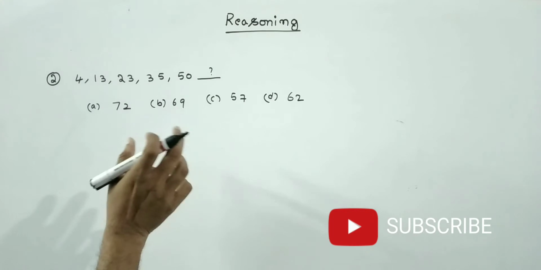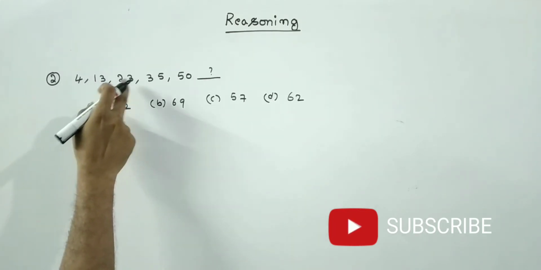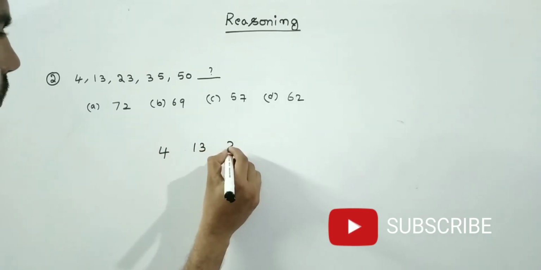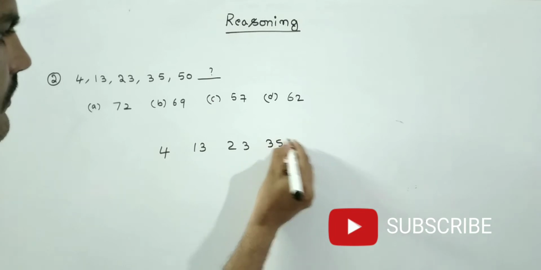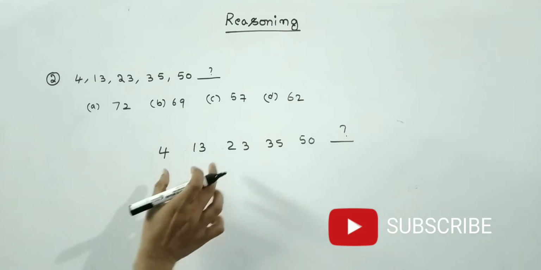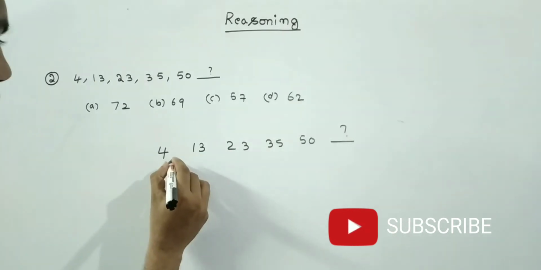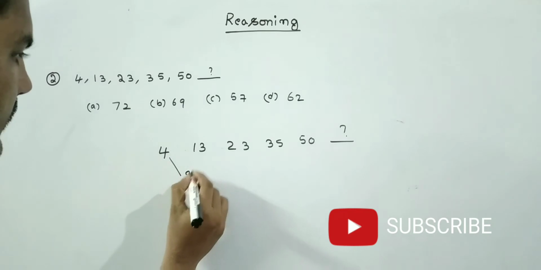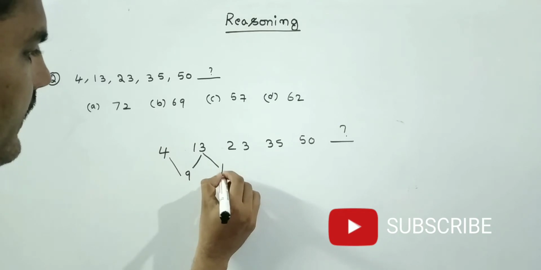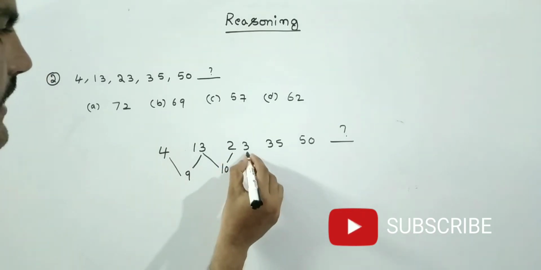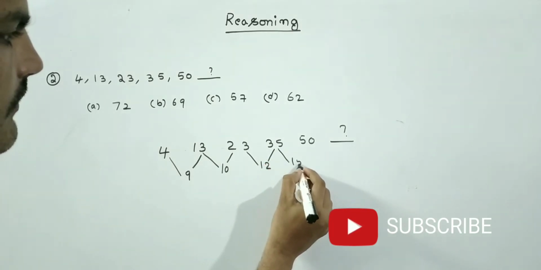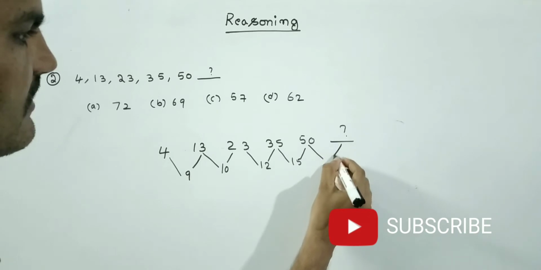Next problem. See friends, 4, 13, 23, 35, 50. As I told you, here also the difference is very small, so you go for the difference. Here the difference is 9. Here how much? 10. Here how much? 12. Here how much? 15.